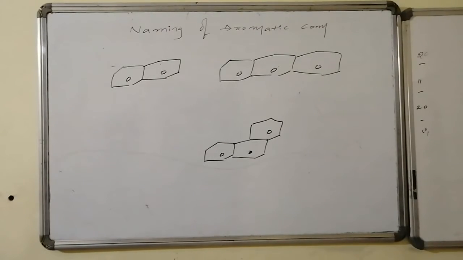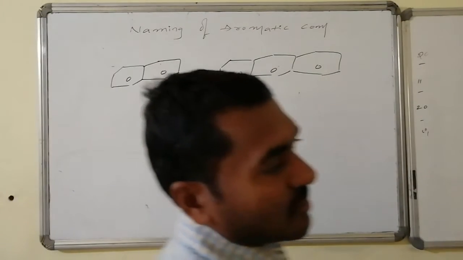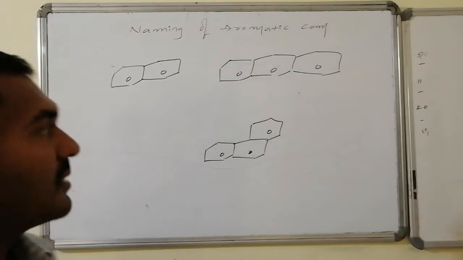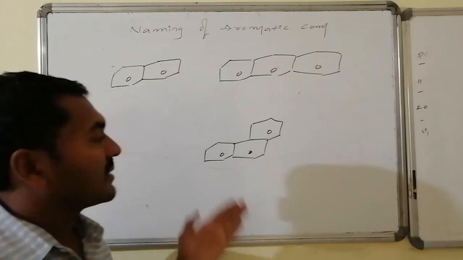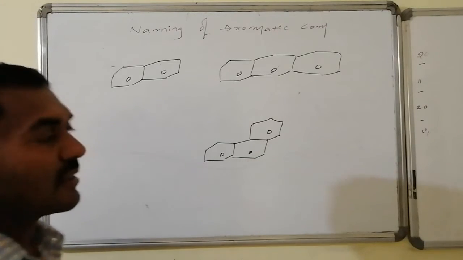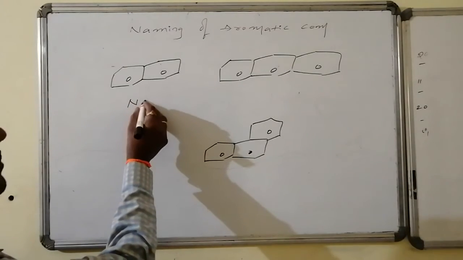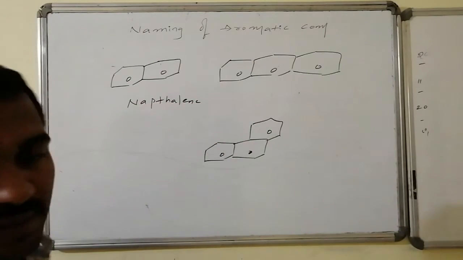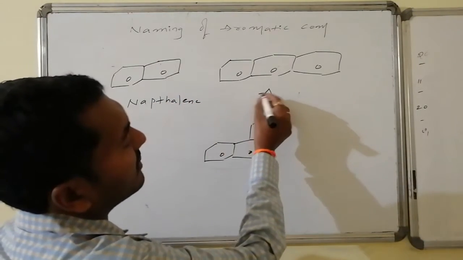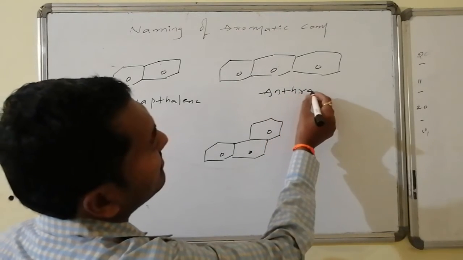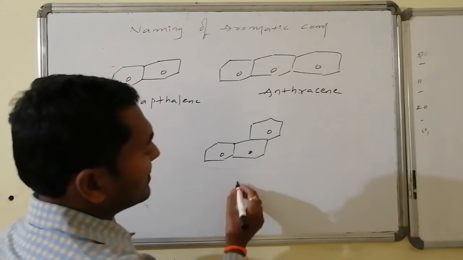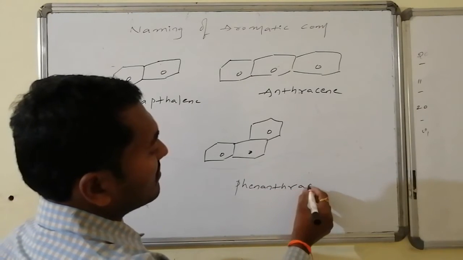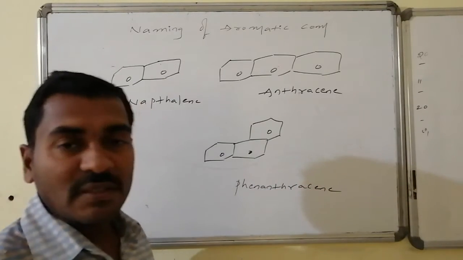And more than one cycle containing benzene systems are also present. The normally occurring systems are with 2 cycles, 3 cycles with linearity, and 3 cycles with non-linearity. This one is very common, that is known as naphthalene. Whereas the 3 linear-containing carbon atoms is said to be anthracene, and this is phenanthrene. These are the names.